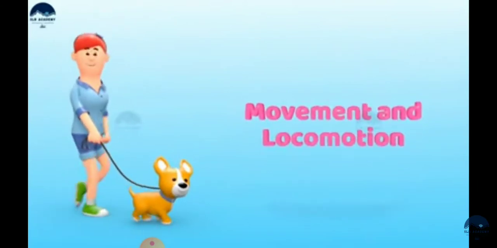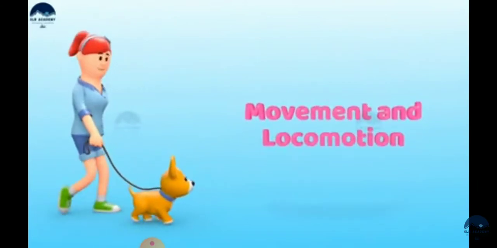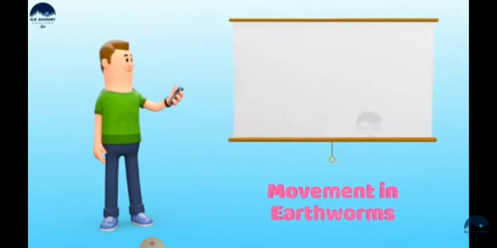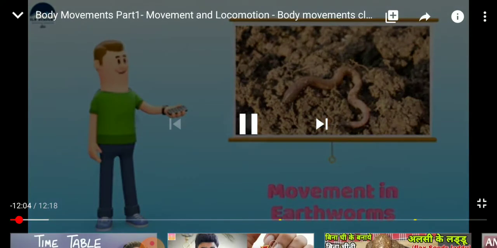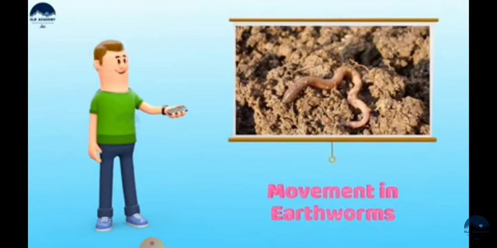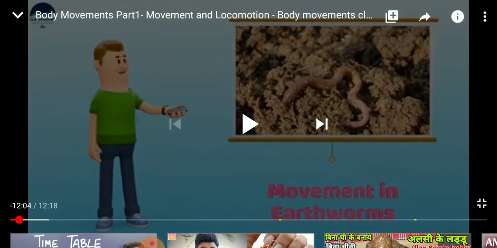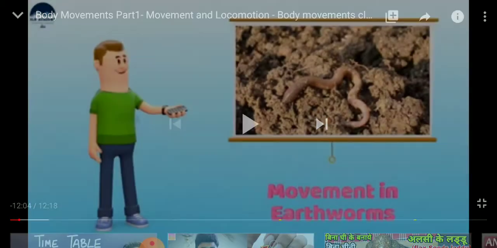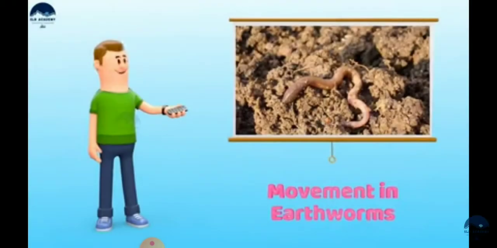In this animation, first of all, we are studying movement in earthworms. As you can see the earthworm in the animation, earthworms are invertebrates. Do you know what invertebrates are? Invertebrate means organisms that are without a backbone. Like we humans and other animals are vertebrates, because they have a backbone. Invertebrates are without a backbone.